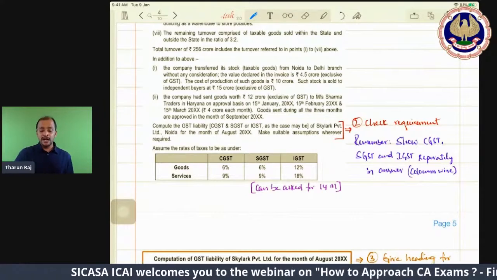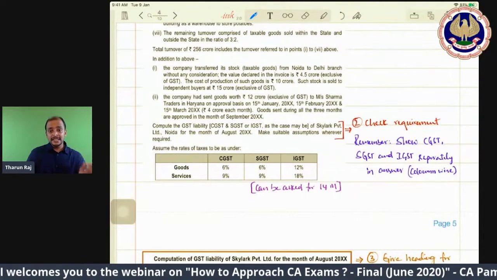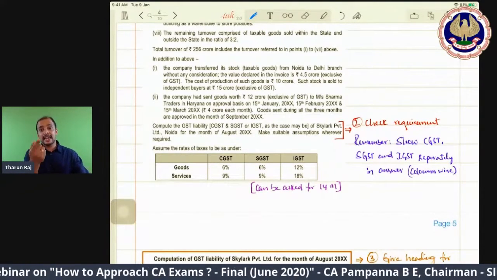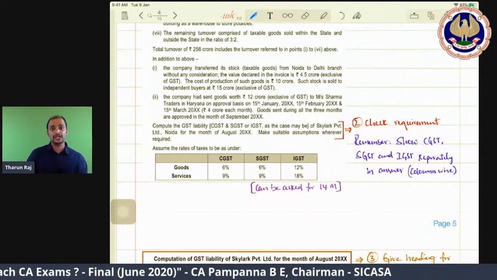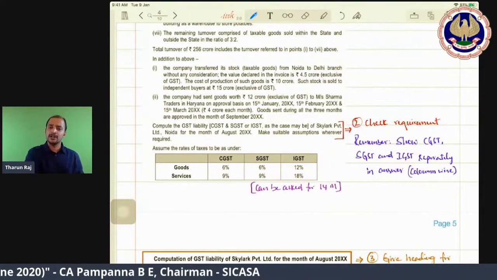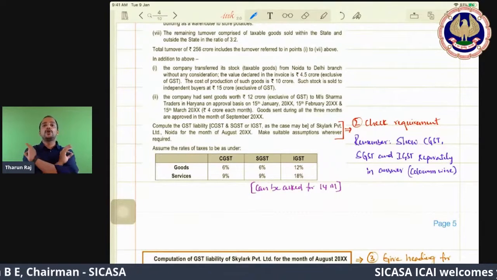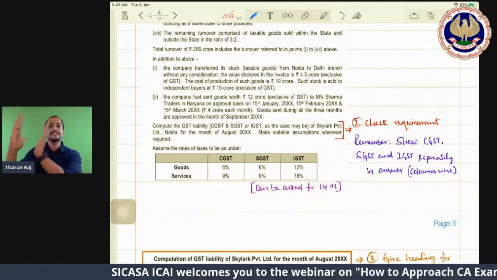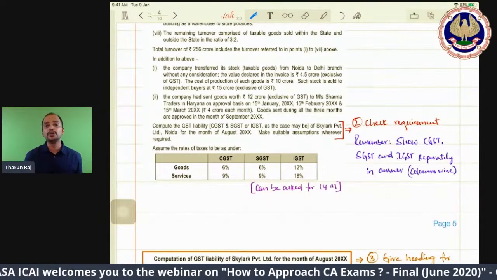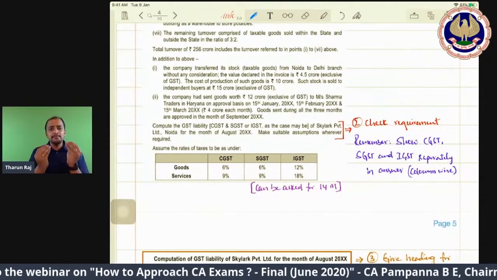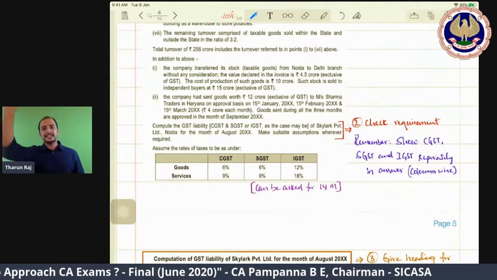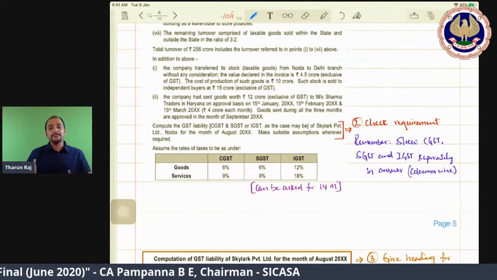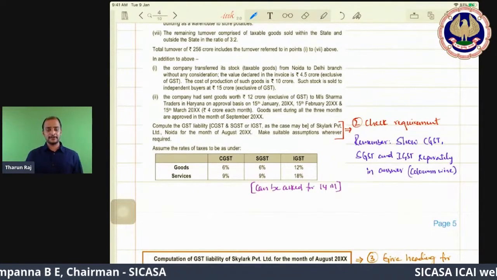Compute GST liability, CGST, SGST or IGST as the case may be, means you have to show the computation separately. Even if that line is not given, you still need to do the computation separately. Don't forget this. In a rush to complete the answer, don't take everything in a single column. It requires simple common sense of putting the table in a 3-column format, so why lose the marks?